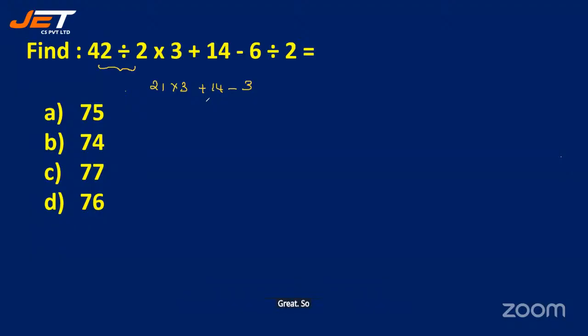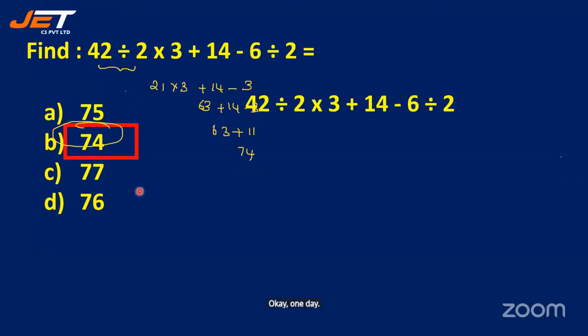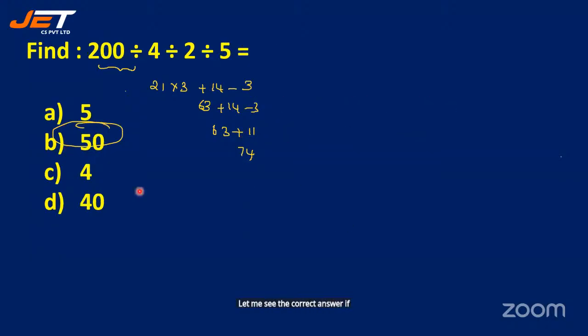So 21 multiplied by 3 is 63, plus 14 minus 3. So 63 plus 11, which is 74. So your option must be B, 74. Okay. All right, now let me see the correct answer here. It is right. Now see the next question.